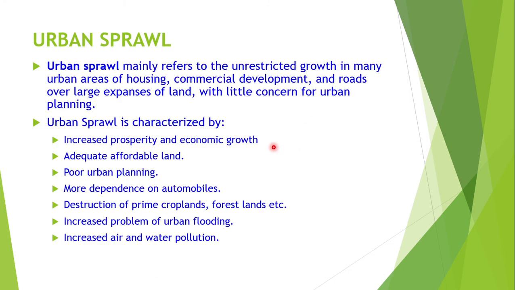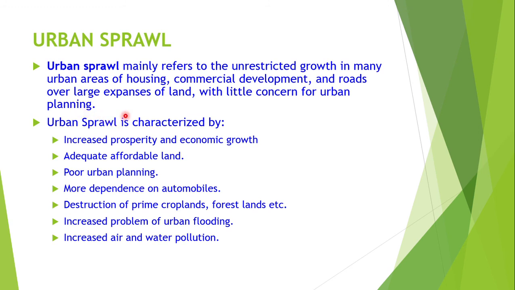Coming to the next topic of the same fifth unit, urban sprawl. Urban sprawl mainly refers to the unrestricted growth in many urban areas of housing, commercial development, and roads over large expanses of land with little concern for urban planning.